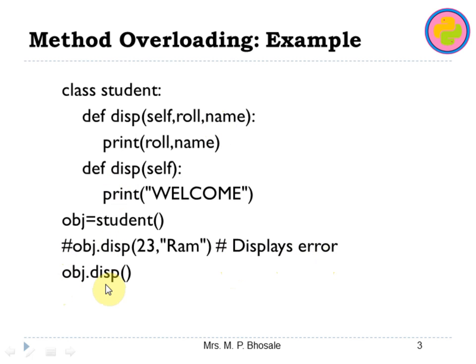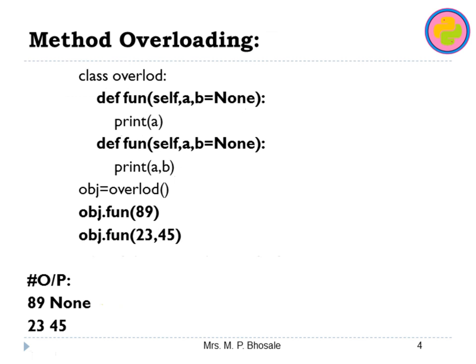So if you want to implement this kind of example, you can do it like this. You can write a function with any parameter with the value None, and whenever you call the function, it is up to you to pass the parameter or not. If you have two parameters with one parameter as a None value, then you can pass one parameter while calling the same function, or you can pass two parameters.